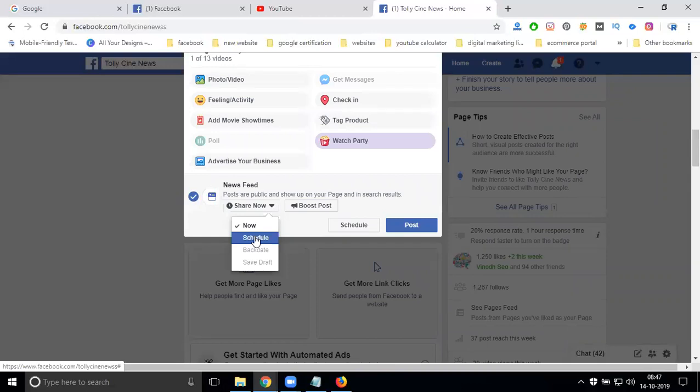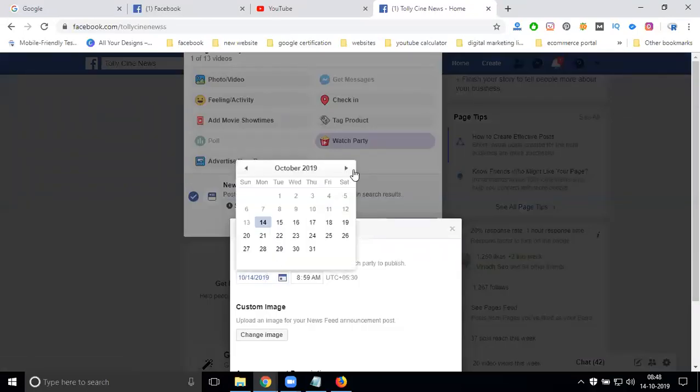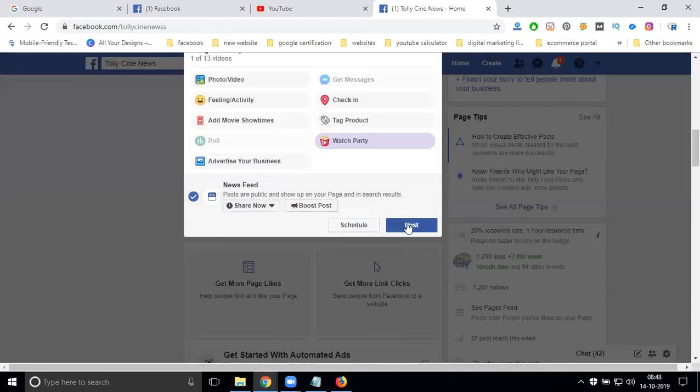Some people started asking the question: can you schedule a watch party also? You can schedule it every day. You can prepare one day and schedule up to 6 months. But Watch Party does not accept backdate. Is it clear? Your engagement is more important. Yes, you can go for schedule here. See this. How many months in total? 6 months. So now share now and post.